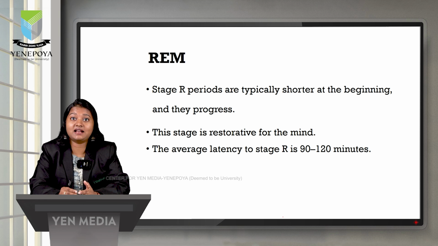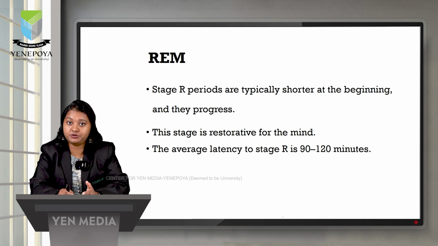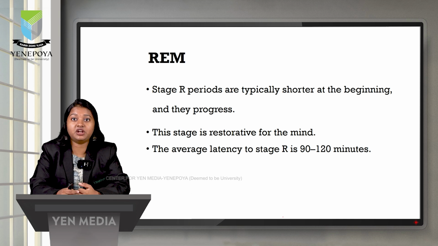Stage R periods are typically shorter in the beginning and they progress. So initially when we start to sleep, stage R periods, that is the REM sleep, will be shorter during the beginning and slowly it will progress towards the night and to the early morning. That's why we get more dreams in the early morning hours. This stage is restorative for the mind. Researchers have found that if there is a decrease in stage R, it might lead to diminished memory.